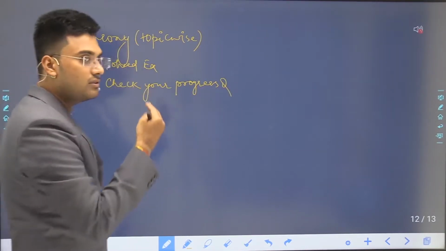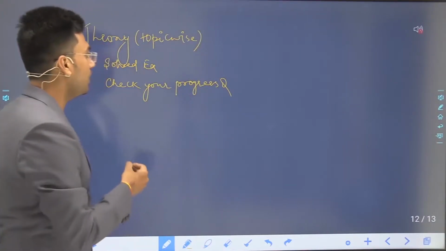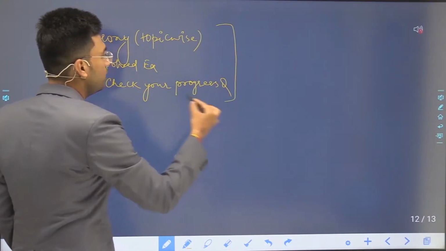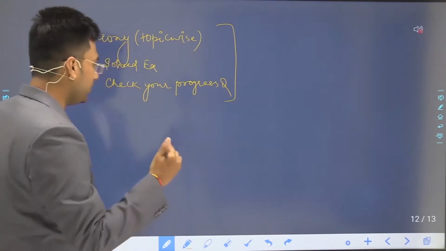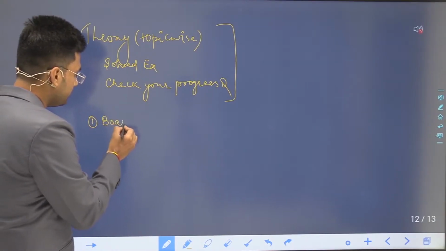The answers for these check your progress questions are given below, and after these three you will get four exercises. First is the board level exercise.